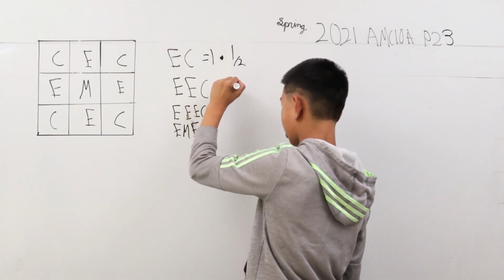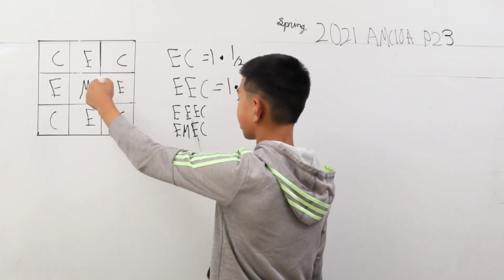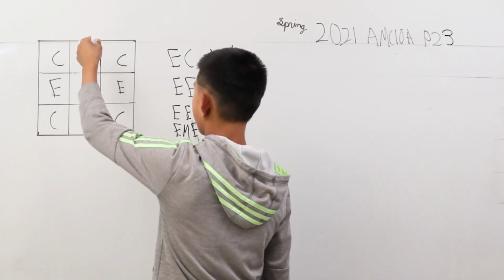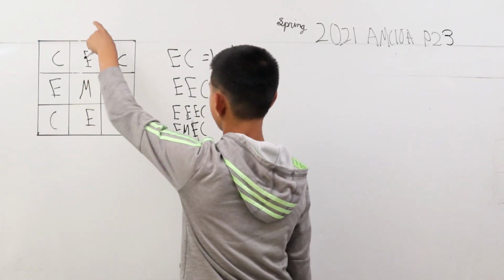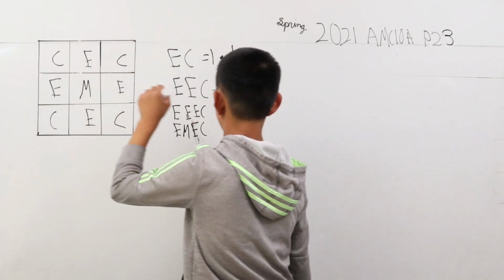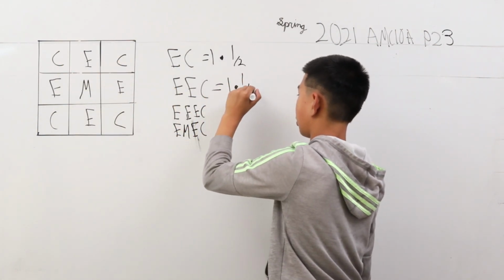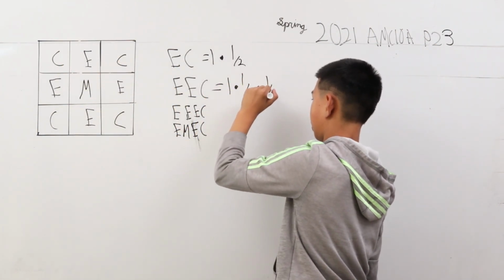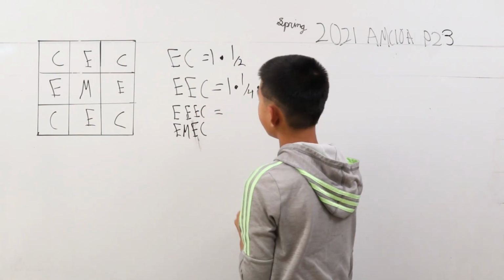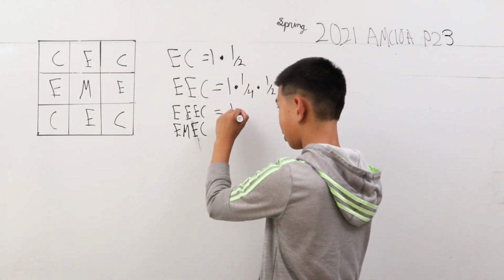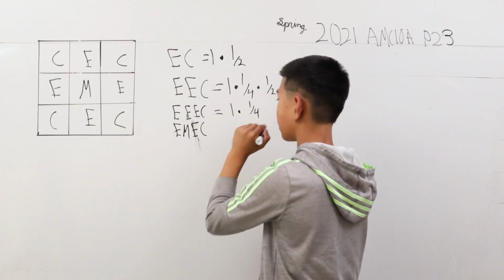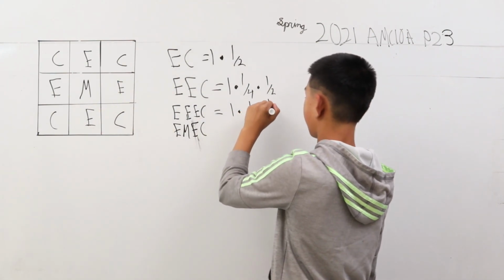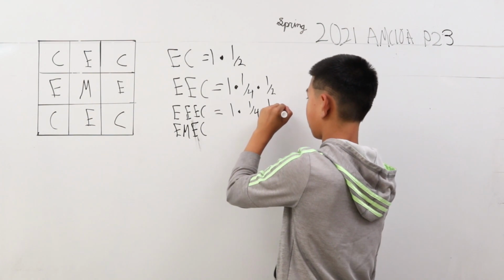Similarly for EEC, the first one is always going to be 1, but when you get to the second E, there's going to be 4 ways to do this because it's going to be up, left, right, down. So 1/4, then there's always 2 ways to do C, so 1/2. For EEEC, this is 1 times 1/4, then times 1/4 again, and then times 1/2.